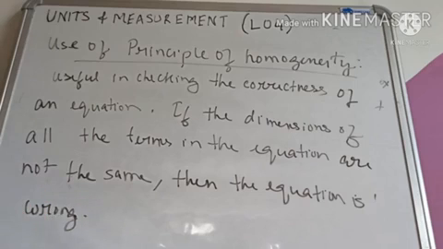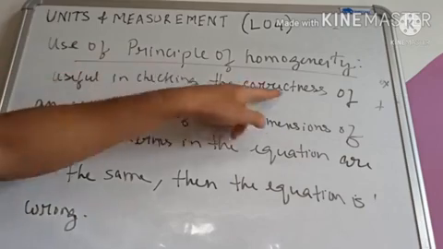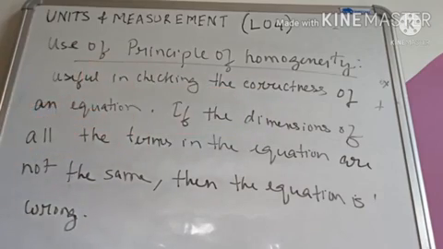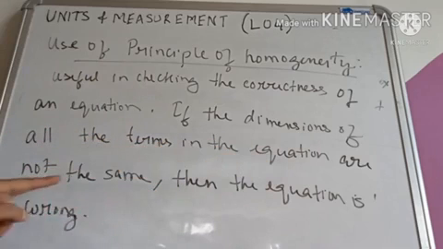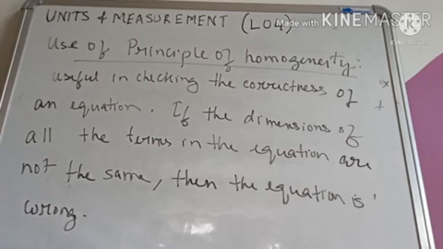Okay. Now, what is the use of principle of homogeneity? It is useful in checking the correctness of an equation. If we write an equation, then that equation is correct or wrong. We can determine the correctness using the principle of homogeneity. If the dimensions of every physical quantity or all the terms in the equation are not the same, then that equation is a wrong equation. Okay, so you have to correct that equation. This is all about the principle of homogeneity.